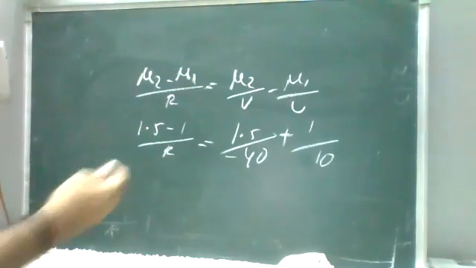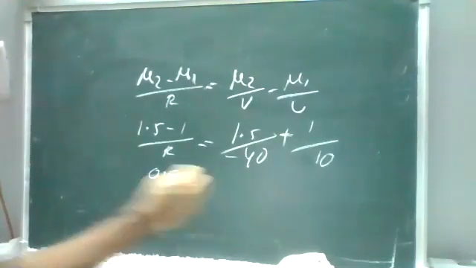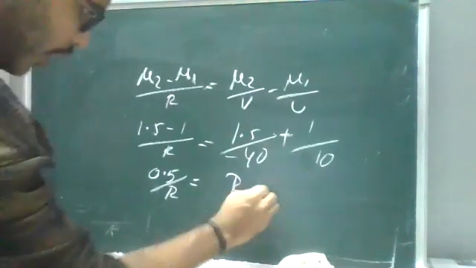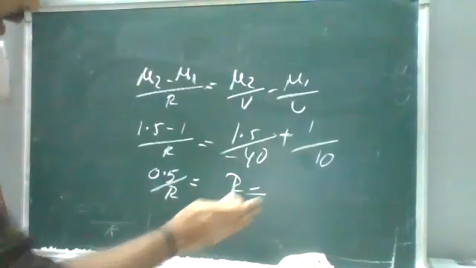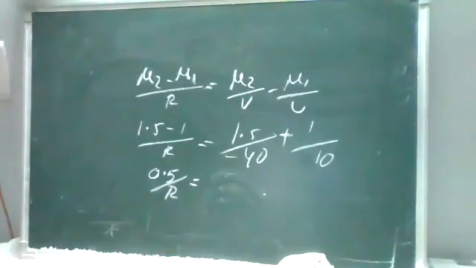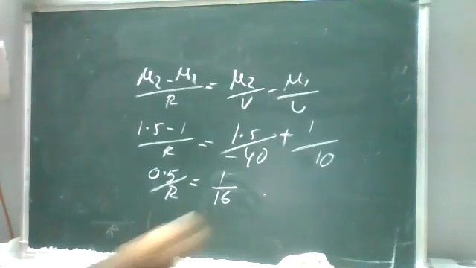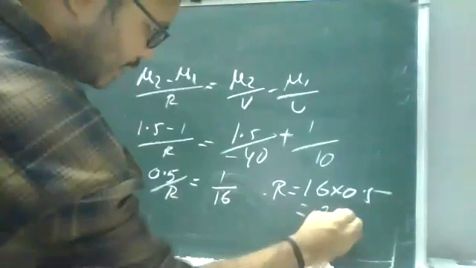So 1.5 minus 1 is 0.5, then cross multiply. So from this relation, R is equal to 16 into 0.5, which is 8 centimeters.